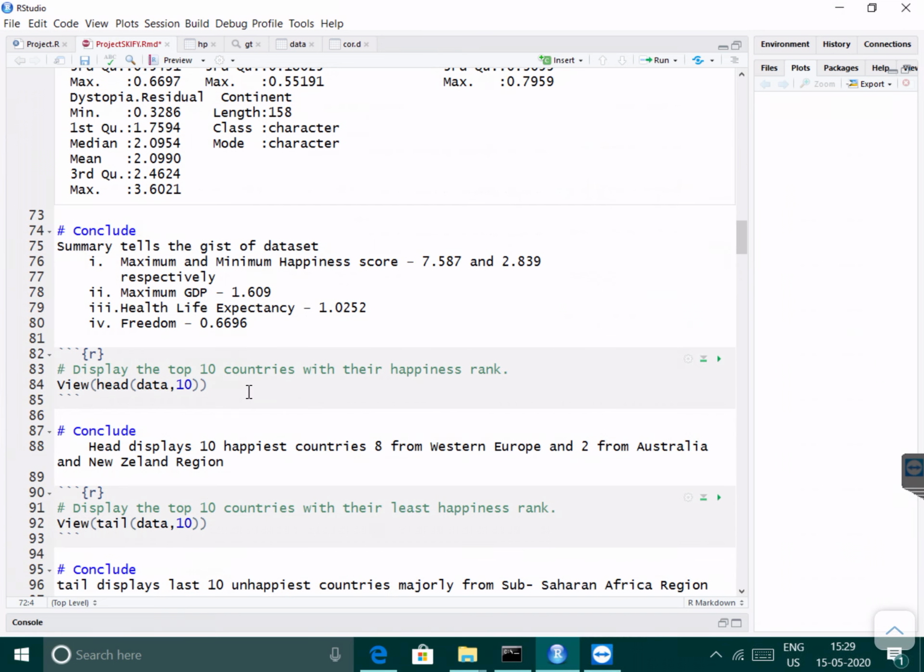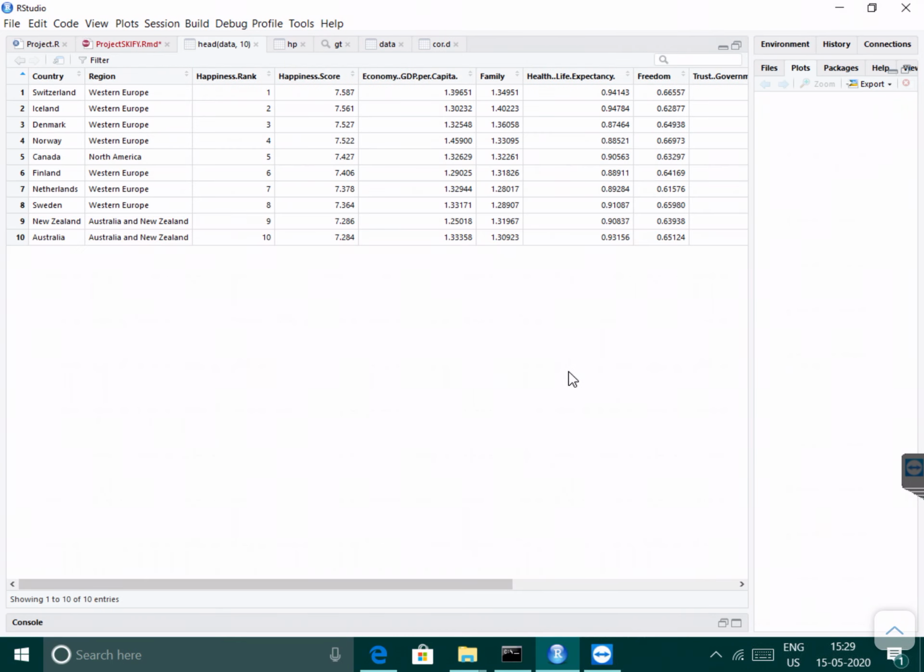Next, display the top 10 countries with their happiness rank. So Switzerland is the first happiest country in 2015. The happiness score is 7.587, GDP is 1.39651, and it belongs to the Western Europe region, and the continent is Europe.